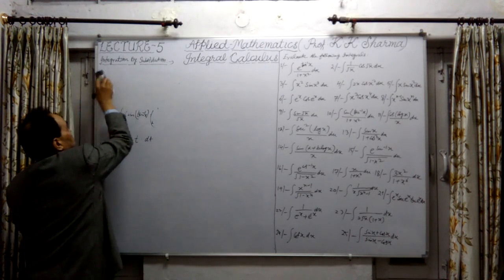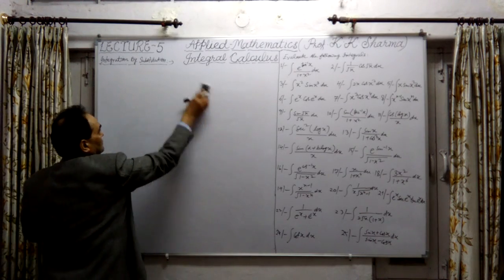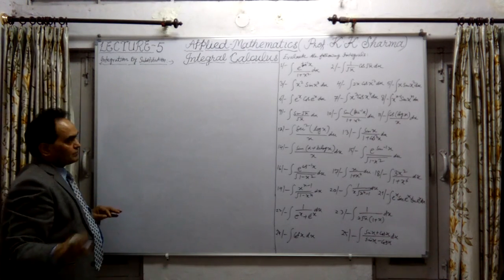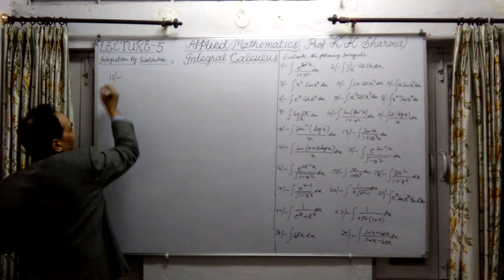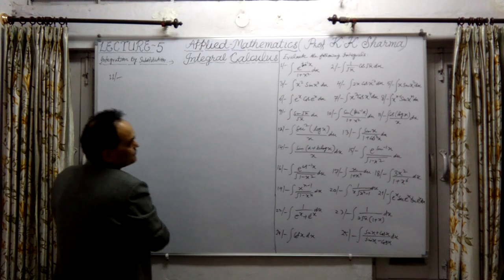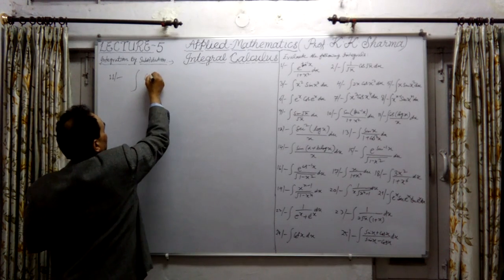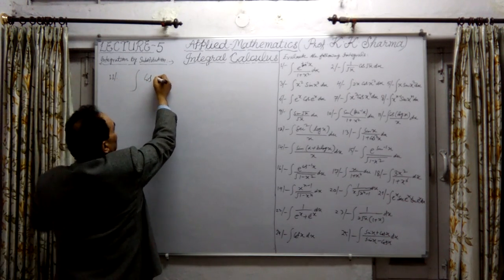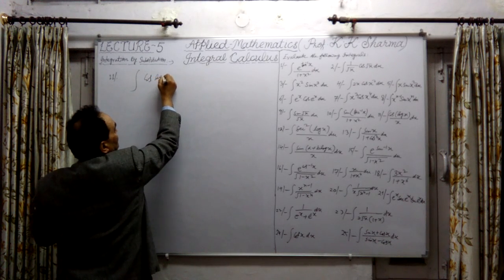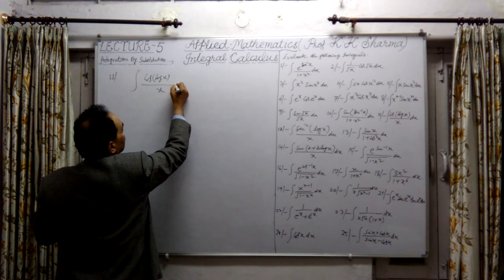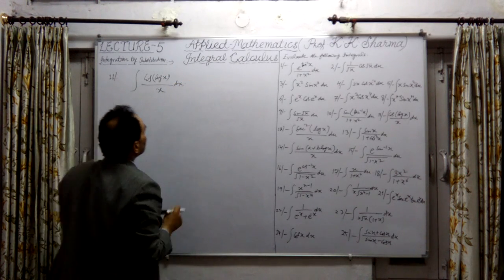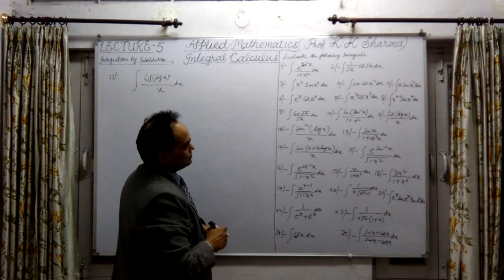Now let us take other questions. Question number now 11th. Question number 11th is the integration of cos of log of x upon x into dx. So this is cos of log x.